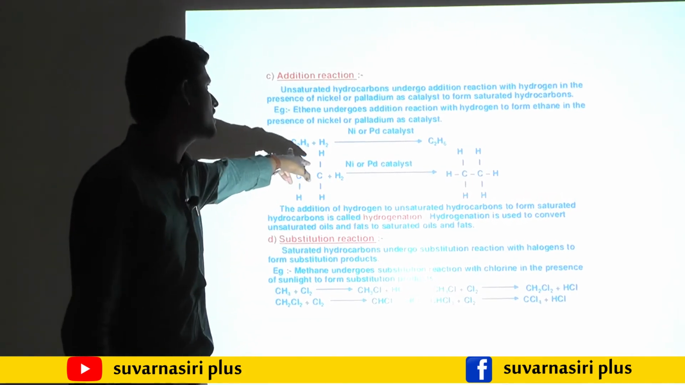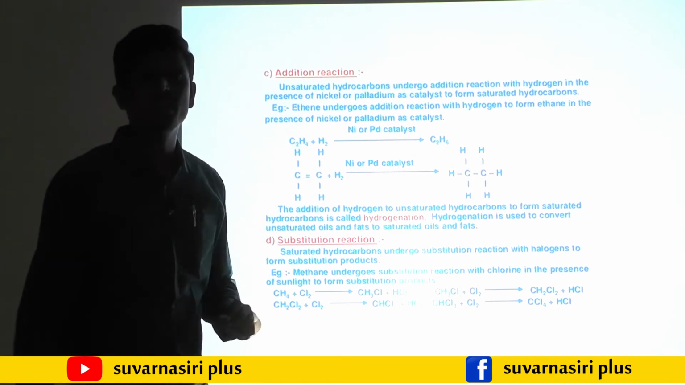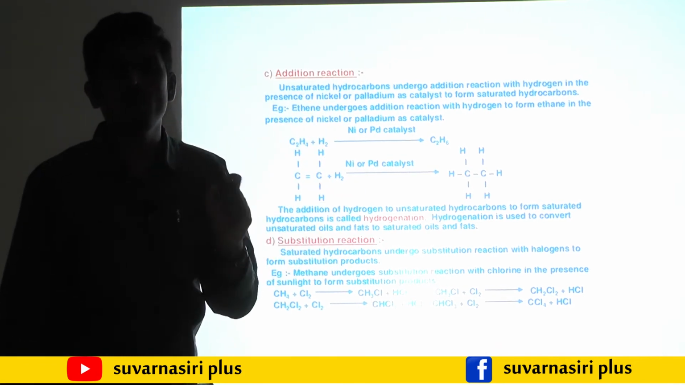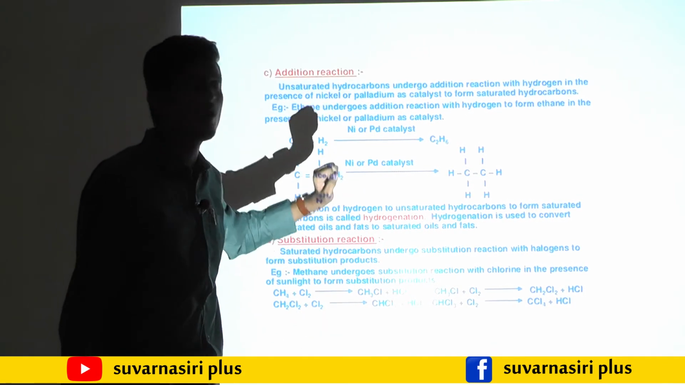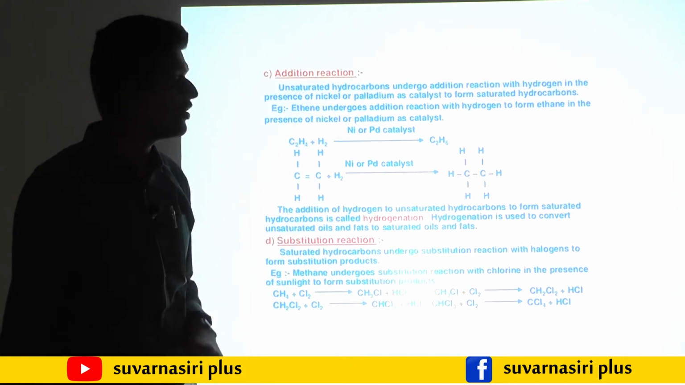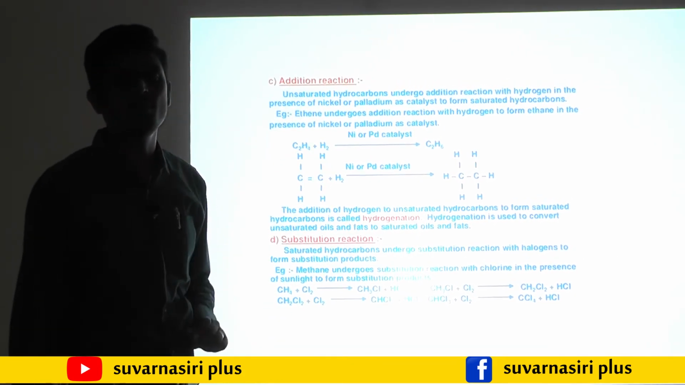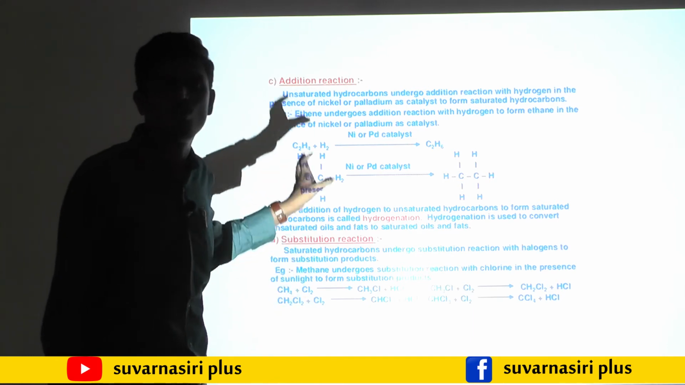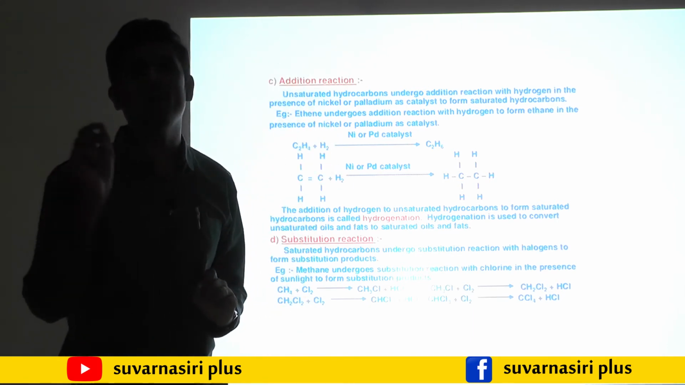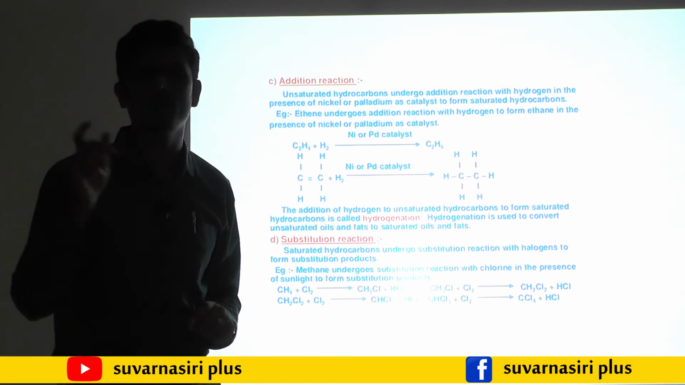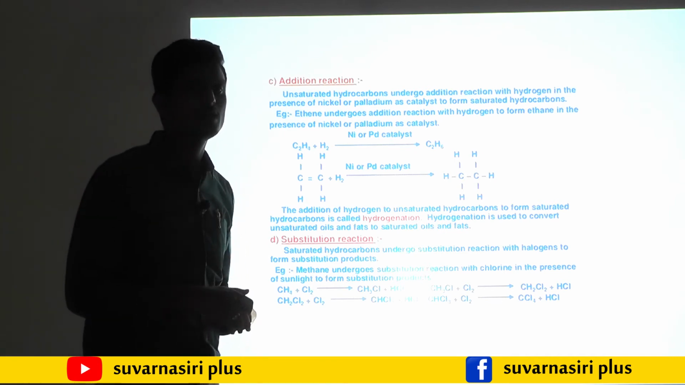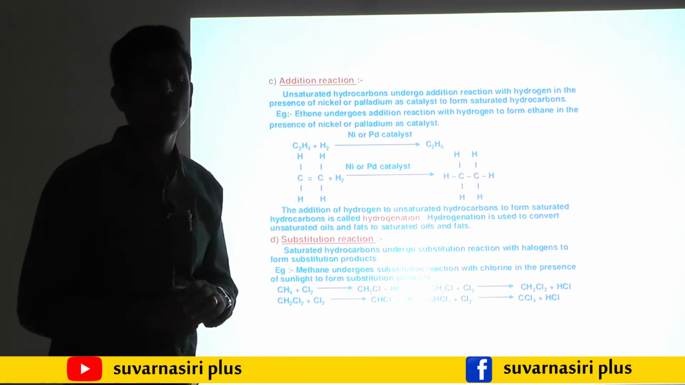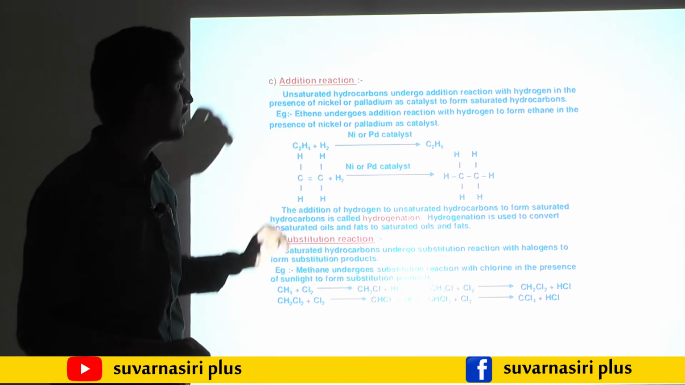See, for example, here C2H4 is there. This one is nothing but what? Ethene. Ethene is unsaturated. When ethene reacts with one molecule of hydrogen in the presence of nickel or palladium as catalyst. You know what is meant by catalyst, which increases the rate of reaction. So addition reaction means adding of hydrogen to the unsaturated hydrocarbon to convert it into saturated hydrocarbon. In this addition reaction, the catalysts we need to use are nickel or palladium.